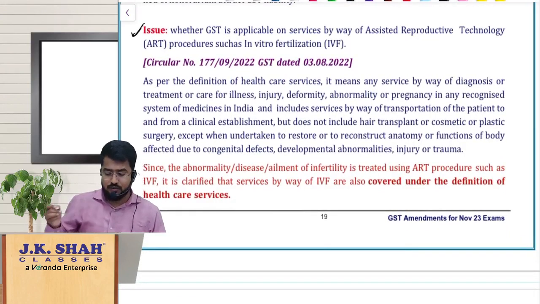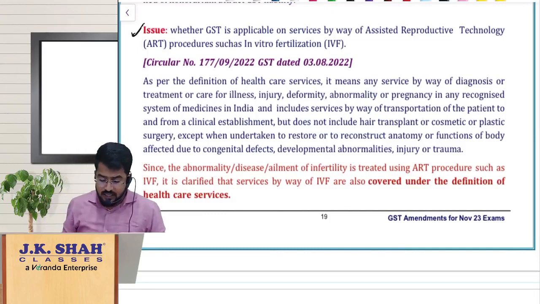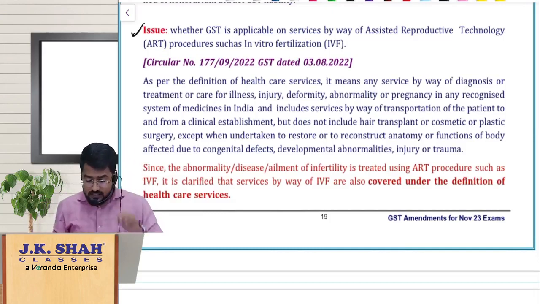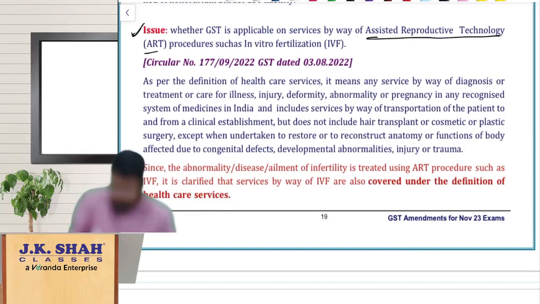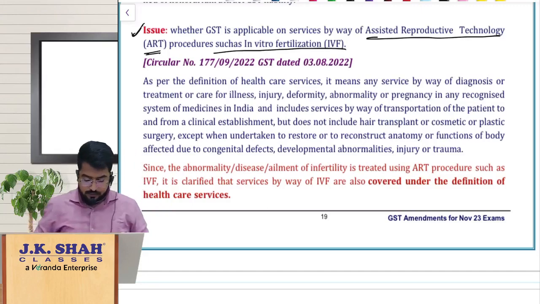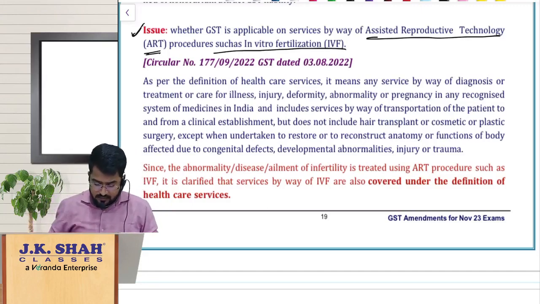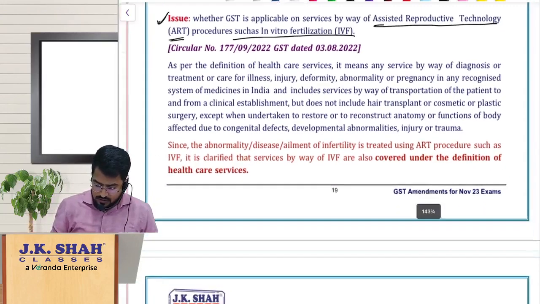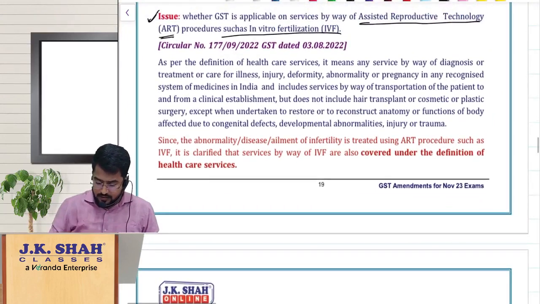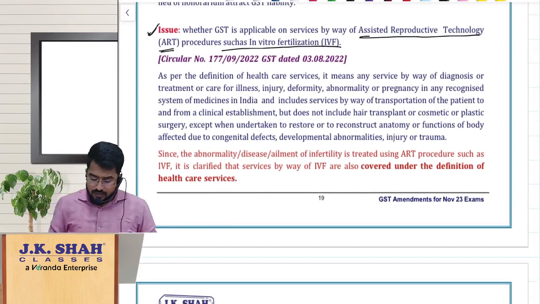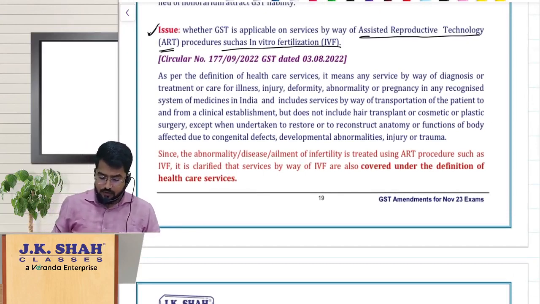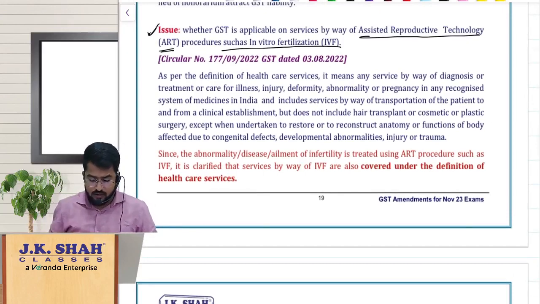So what is the next issue, my dear friends? The next issue is whether GST is applicable on assisted reproductive technology, that is ART, such as in vitro fertilization. Understand, this is an artificial way of treating reproductive related diseases, where they are using a technology called IVF, in vitro fertilization.